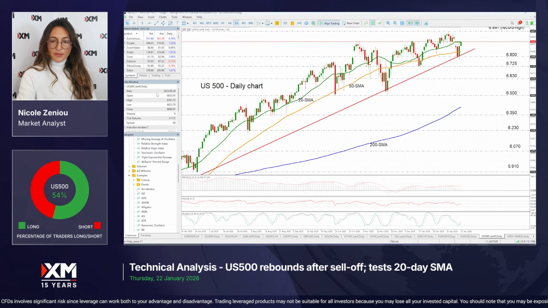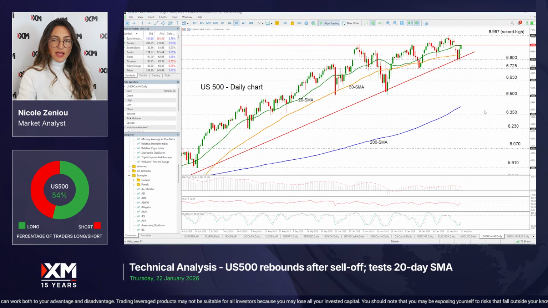September. Now the momentum indicators are reflecting the positive bias, however they are still holding near their midlines, with the RSI holding near the 50 neutral threshold, the stochastics recovering above the oversold territory but still hovering below the midline, and the MACD above zero but marginally below its red signal line.